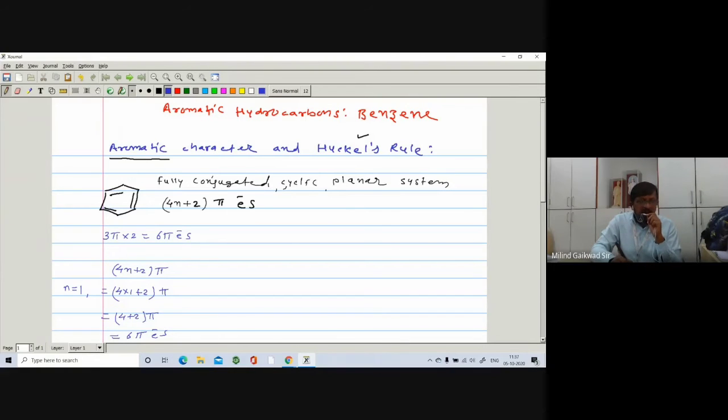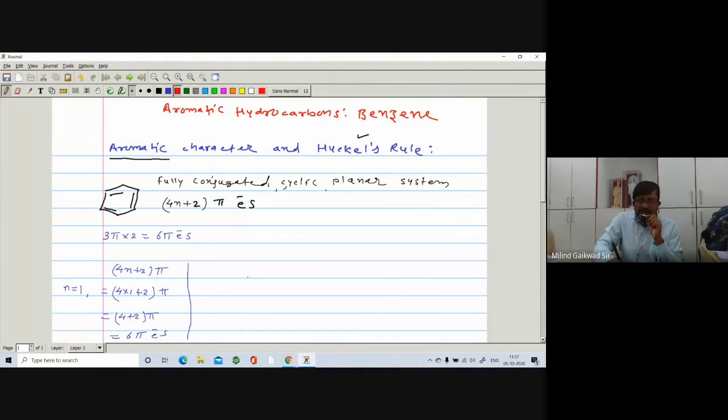That's why it is aromatic in nature. So benzene is aromatic in nature. A 2 mark question may ask why benzene is aromatic; then you have to tell that benzene has 6 pi electrons and obeys the 4n plus 2 pi rule, so it is aromatic in nature.